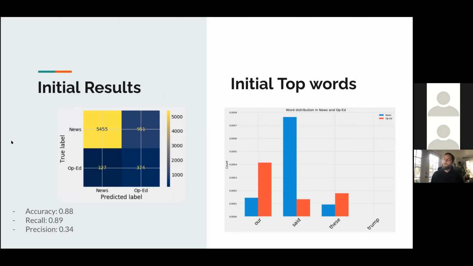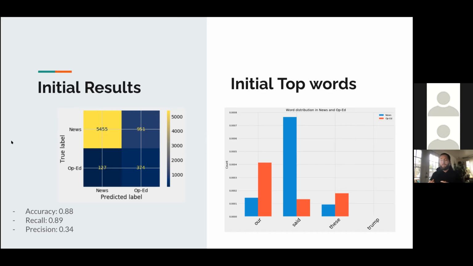So this number in the top right-hand corner of that confusion matrix is what I was really aiming to bring down. And the initial top words were interesting. The most important word when distinguishing news from op-ed was the word said. And you also see that it's using some topical words like Trump to distinguish news from opinion, but that's not really what I was going for.